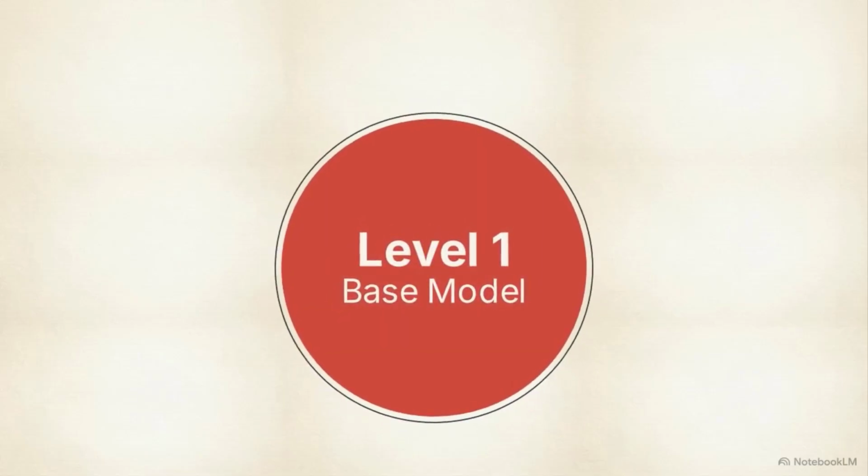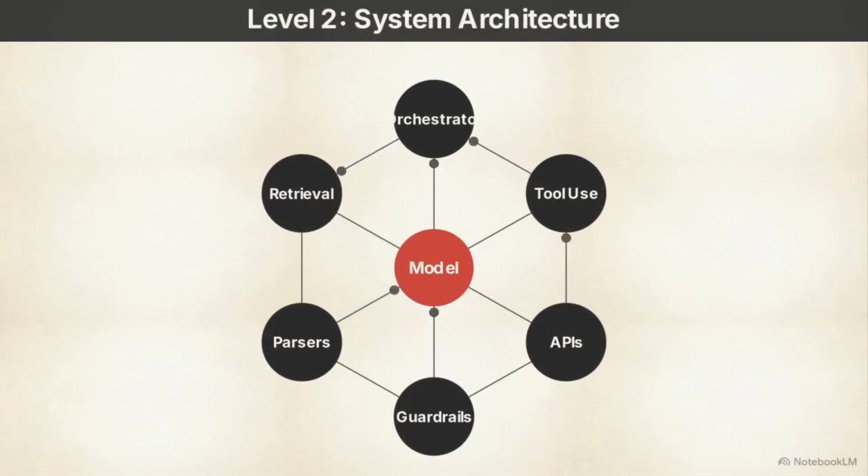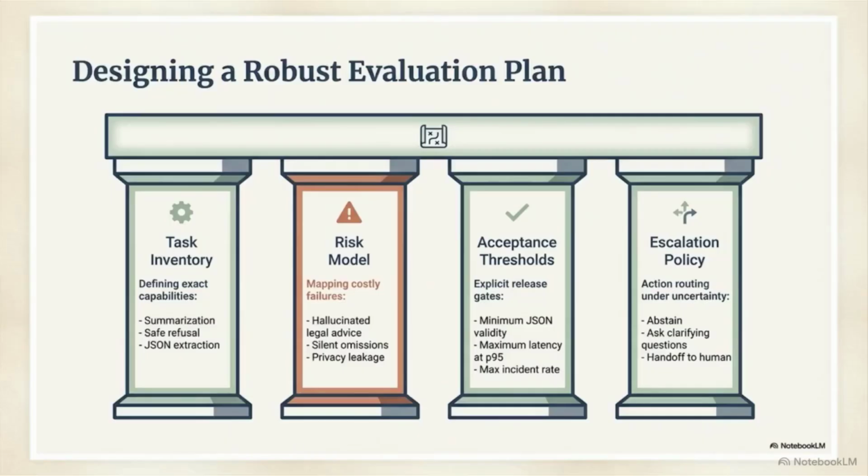To build applications that are legally and operationally ready, engineers have to migrate out of Level 1 testing and into the surrounding system architecture. That brings us to Level 2, evaluating the system. Before writing a single line of orchestration code, you need a robust evaluation plan. This diagram outlines 4 pillars for evaluation: inventory capabilities, map costly failures, set acceptance thresholds, and define escalation policies.